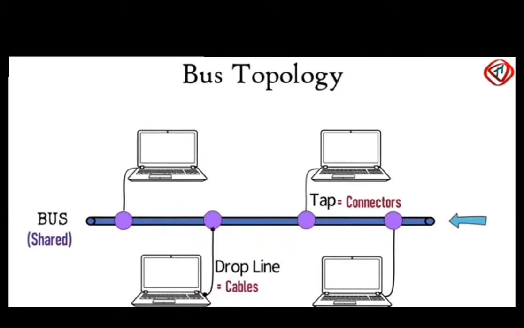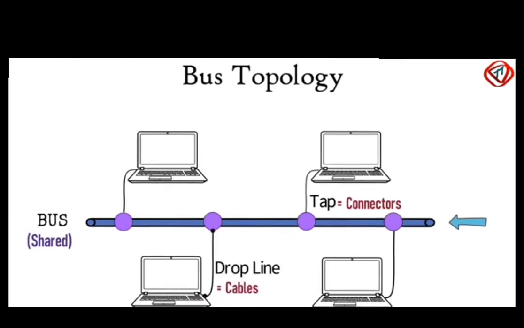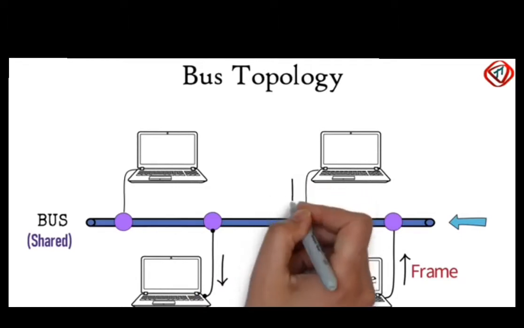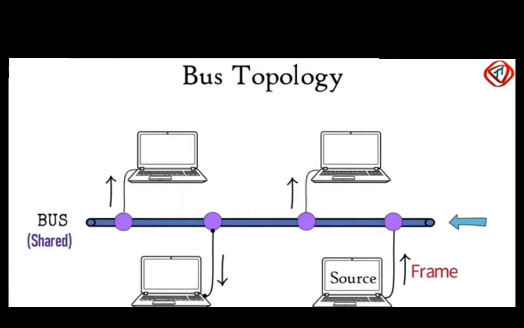In this type of topology, if any source computer sends data or a frame to the target computer, then all the computers connected to the central cable will also receive the data frame. That is, other computers also hear what the source computer is saying.